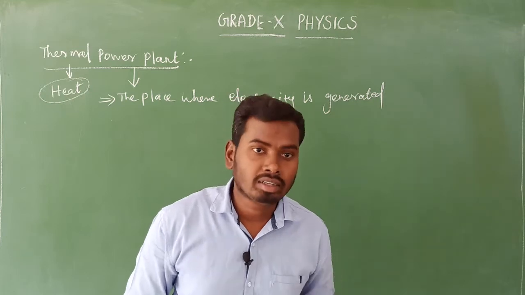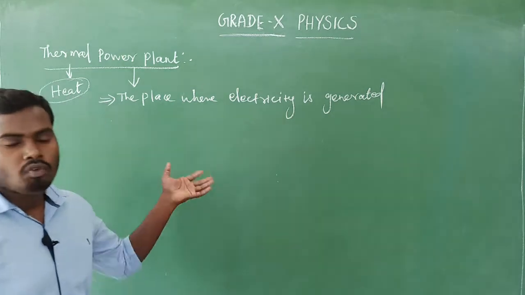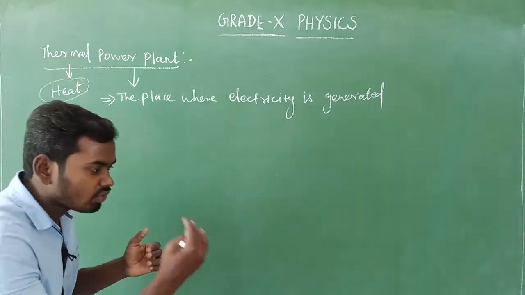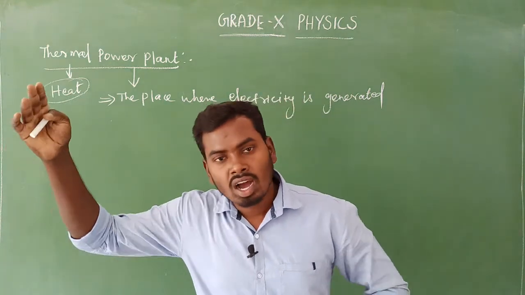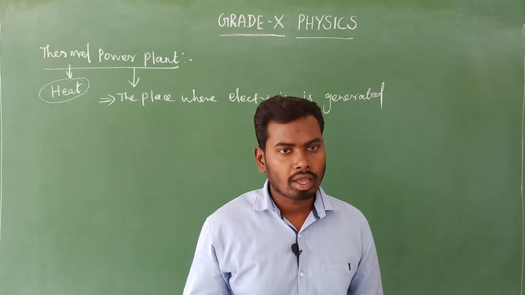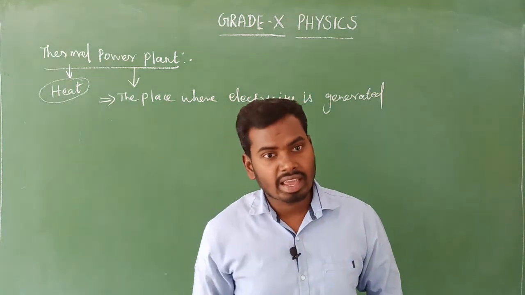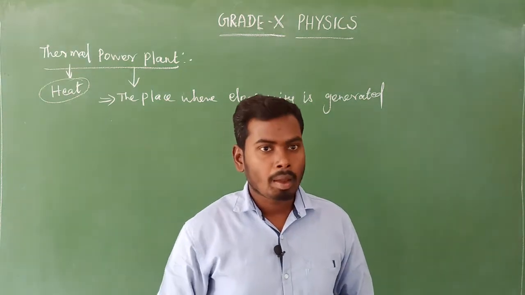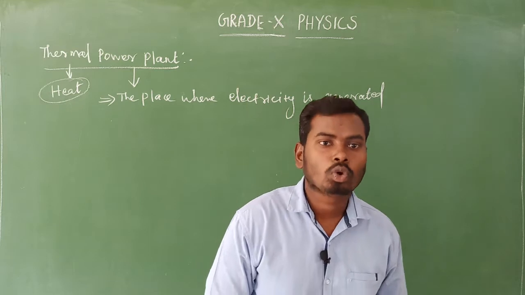Generally we say current. Now we are going to see what are the ways electricity is generated and what are the sources which are converted into electricity. This lesson is fully based on the ways electricity is generated by different kinds of sources of energy.